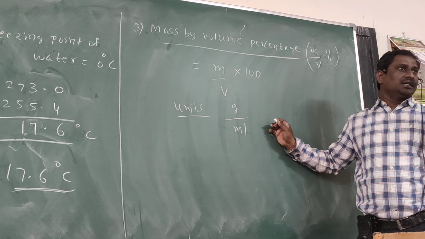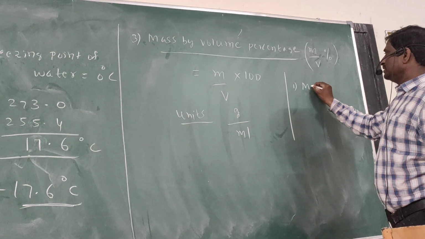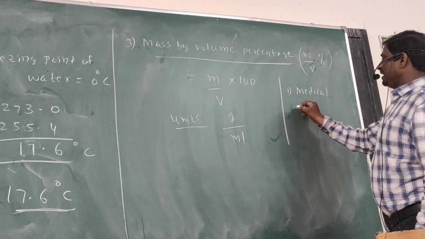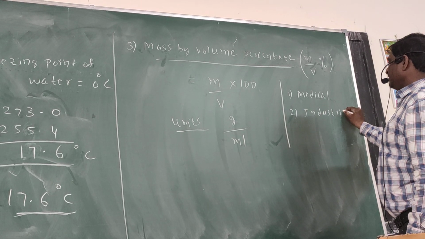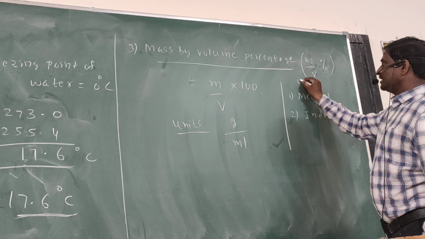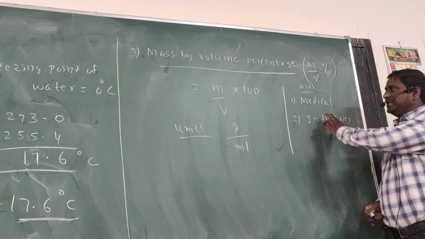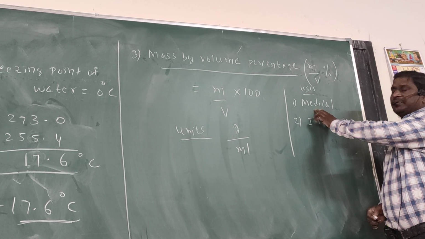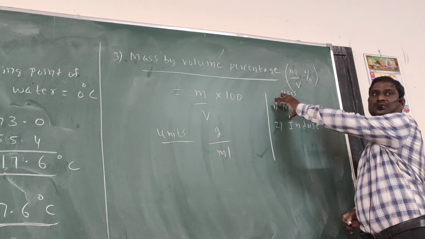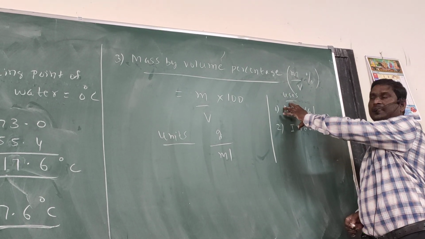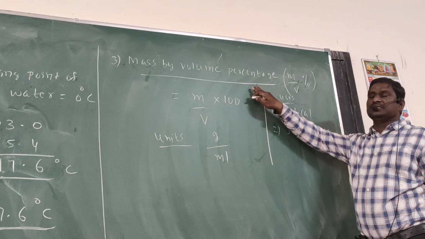This technique is very important especially in medical and as well as in industries. In industries, this is very useful. So these are the uses of mass by volume percentage. Very important in medicine. By preparing medicines and for industrial purposes, they use this technique. If you go for industry, they use this technique only for finding the percentage of the given substance.